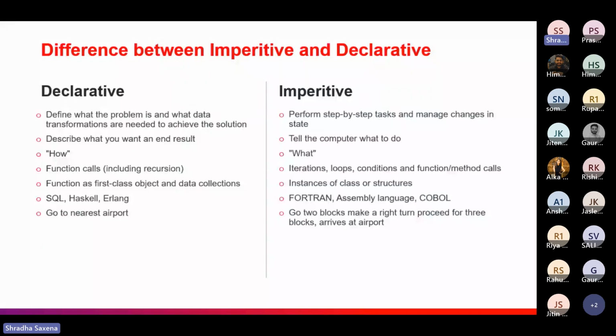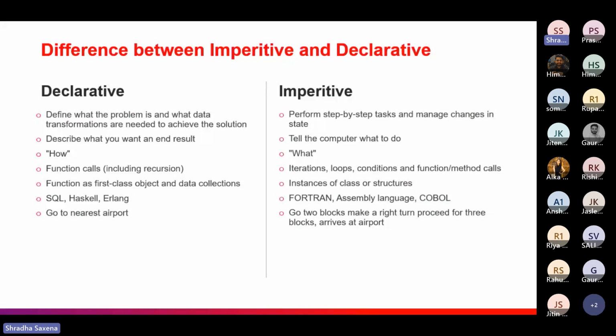This is basically a quick comparison between what we have read in previous slides about the declarative and imperative ones. Declarative ones always just concern themselves with the what part and not the how part. In the imperative ones, we have step by step changes, while declarative ones describe what you want and the end result. You are concerned about the end result only. You don't need to give the procedures every time. But in the imperative one, you need to tell the computer what to do and how to do it.